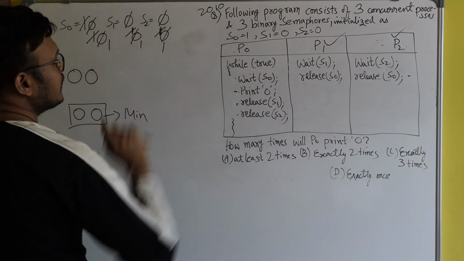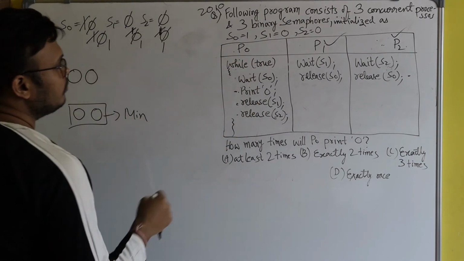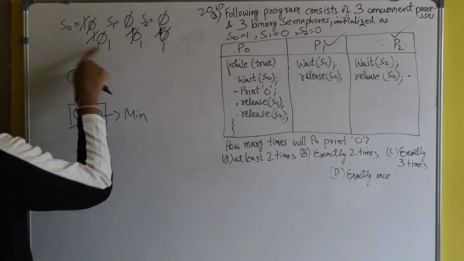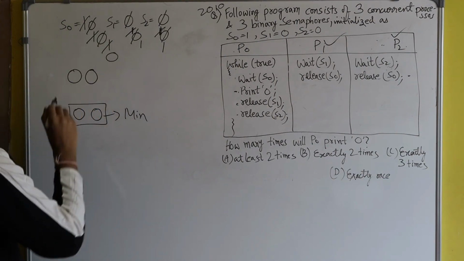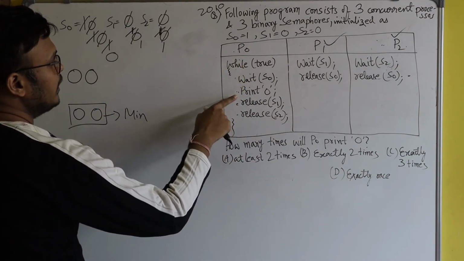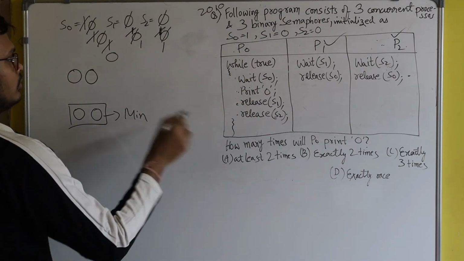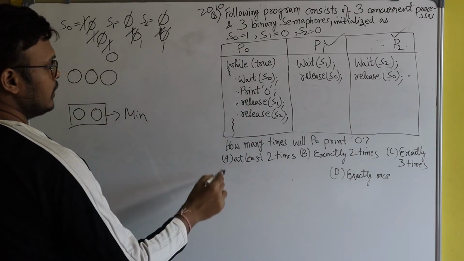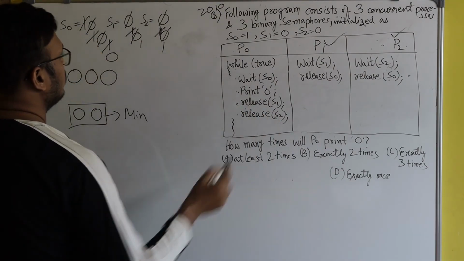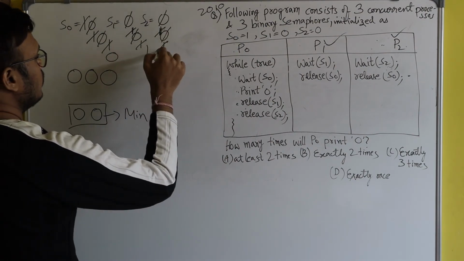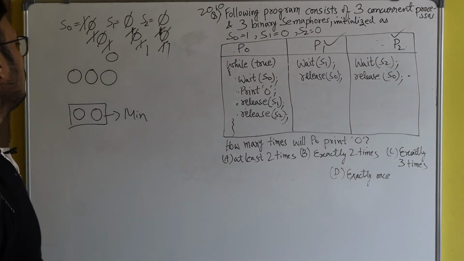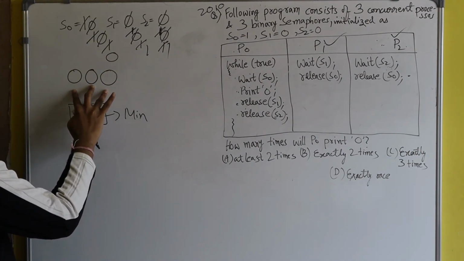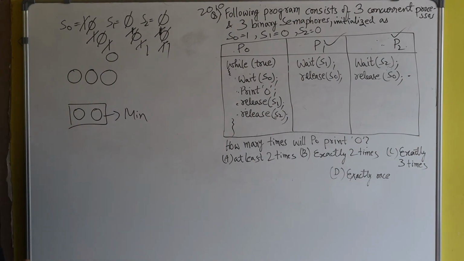Here you see the while condition is true, so process P0 will again enter the while loop, and now process P0 will successfully execute wait of S0. S0 is 1, so S0 will again become 0. Fine. And after that P0 will execute this line, print of 0. So print of 0 means what? One more 0 is printed. And after that P0 will apply release operation on S1 and S2, so that S1 will become 1 and S2 will become 1. So here you can see that at maximum 3 zeros are printed and at minimum 2 zeros are printed.